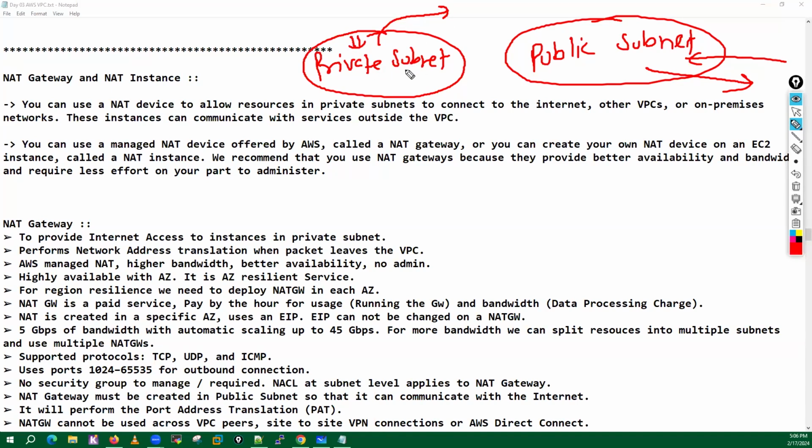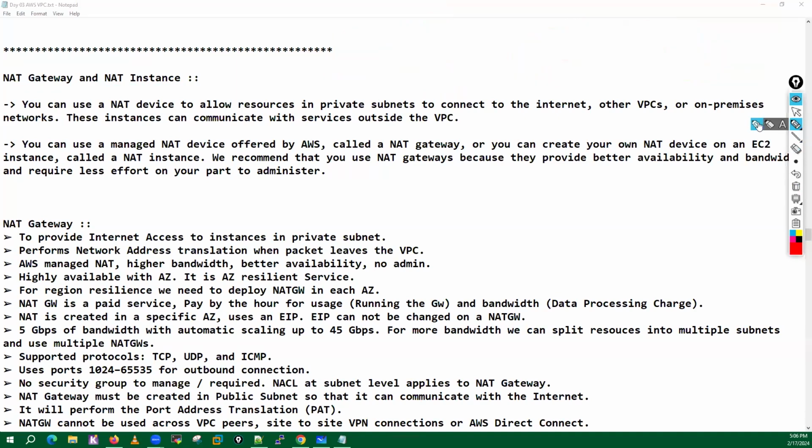So for such machines, if we want to allow communication towards the internet, we have to go with the NAT gateway or NAT instance configuration in AWS. You can use a NAT device to allow resources in a private subnet to connect to the internet, or to other VPCs, or to on-prem networks.